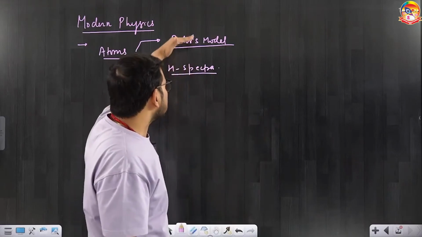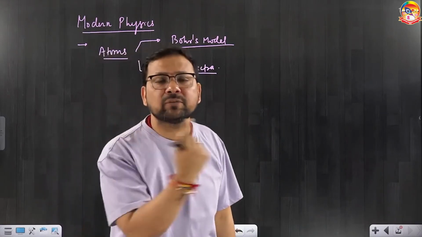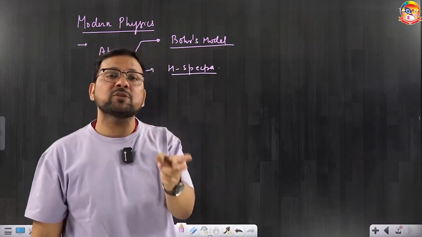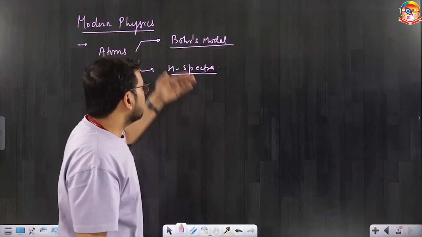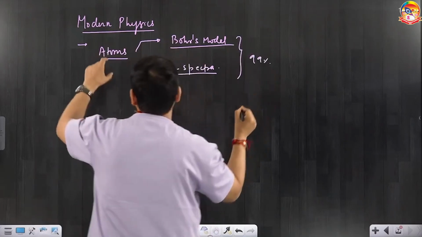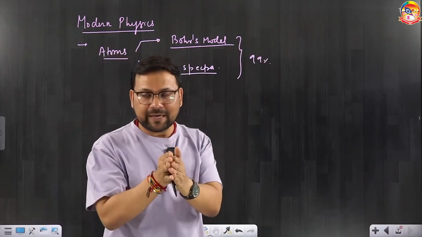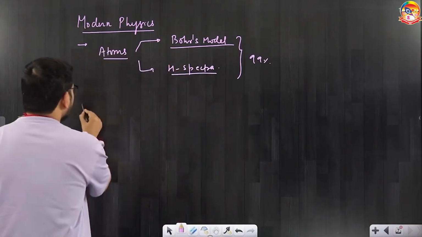And after this 99%, if you want to include 1%, include the Rutherford experiment, that also for distance of closest approach, right? But these two should occupy 99% of your atoms chapter. Why am I so sure? Because NEET PYQs reflect that, right? So you prepare this, then you go on to nuclei.